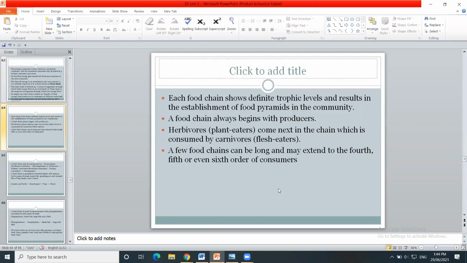So the food chain always begins with the producers, that is plants or trees that produce the food for the consumers. Herbivores are the plant eaters, that are the primary consumers. They will consume the plants.